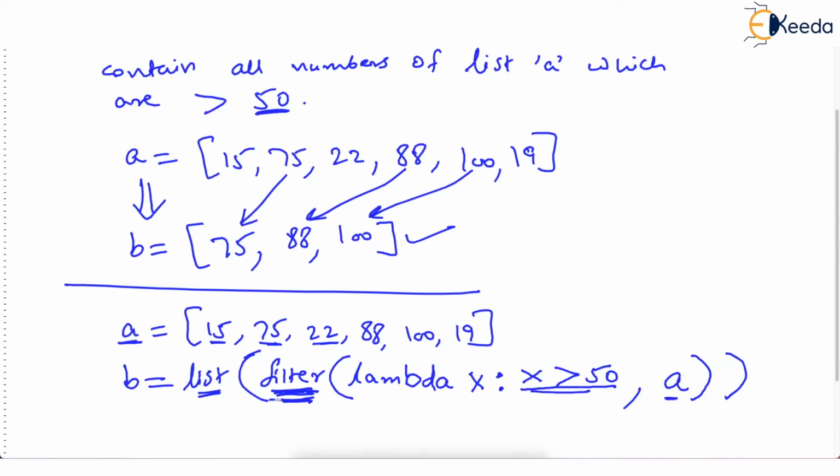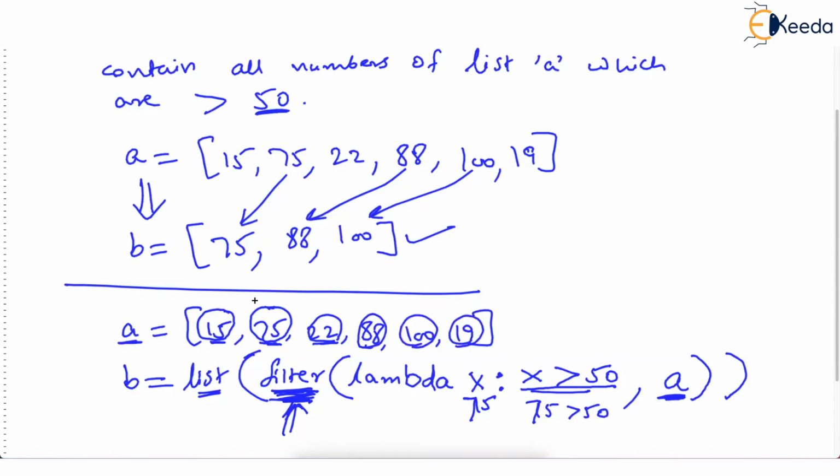So when this filter begins the first time, it goes to 15 because it has to iterate the list A. Iterate is the word. So it will take the first element from the list and put x as 15 here. But 15 does not pass this test. So 15 won't be filtered out. Then this filter function will go to the next value 75. And 75 is put in this x and 75 passes the test. Then 75 will be given at the output. Similarly, 22 will fail, 88 will pass, 100 will pass, and 19 will fail.